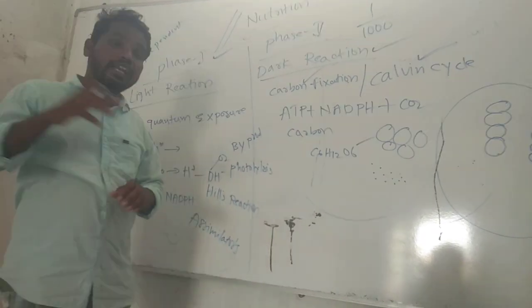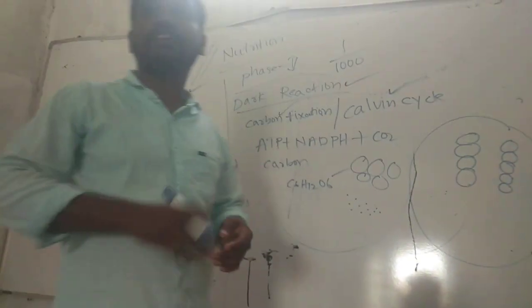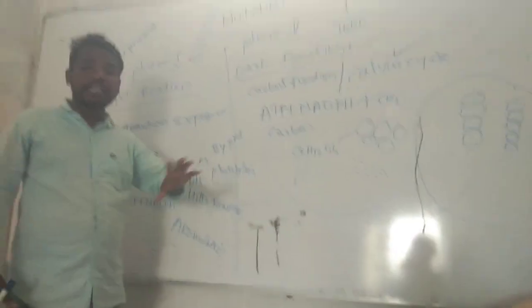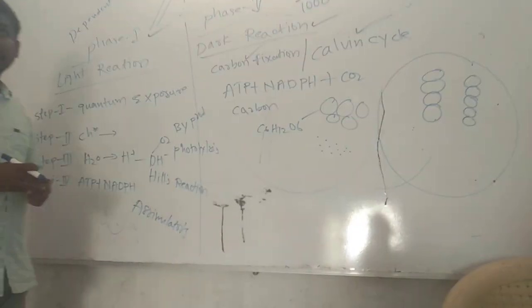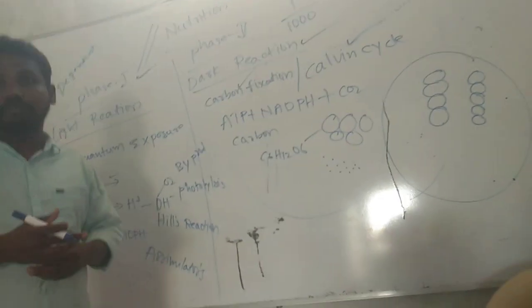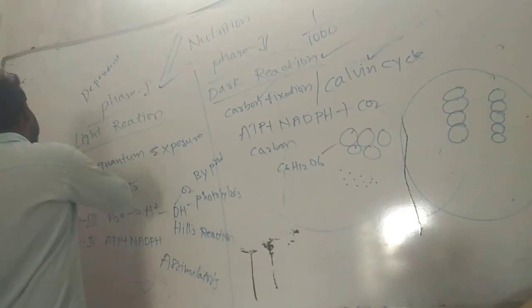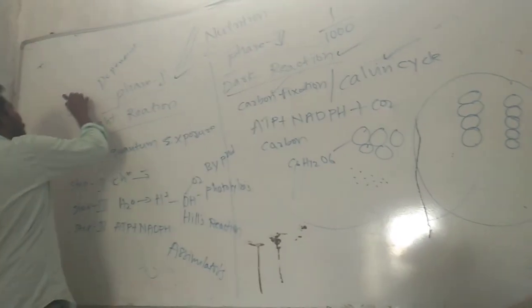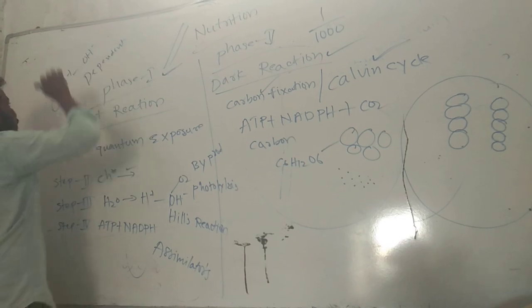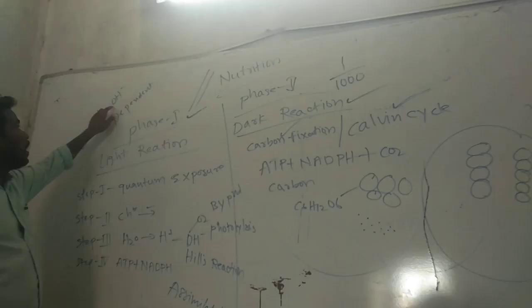So when light falls on the leaf as a quantum, the grana in the chloroplast along with the magnesium ions can trap the sunshine as a quantum and will start the work, means chlorophyll gets activated. And the third step, it can split the water molecules into H plus ions and OH minus ions. It is a hydronium and a hydroxide.